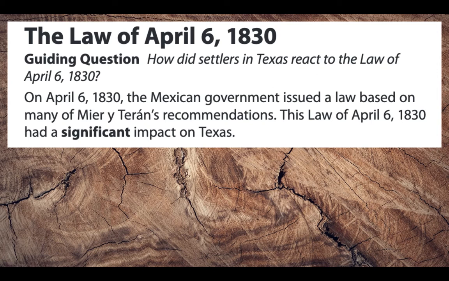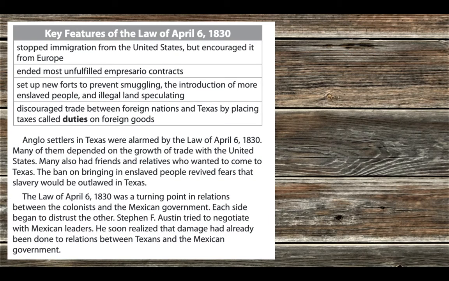The Law of April 6, 1830. Guiding question: How did settlers in Texas react to the Law of April 6, 1830? On April 6, 1830, the Mexican government issued a law based on many of Terán's recommendations. This law had a significant impact on Texas.